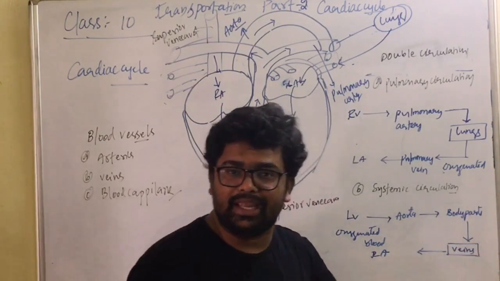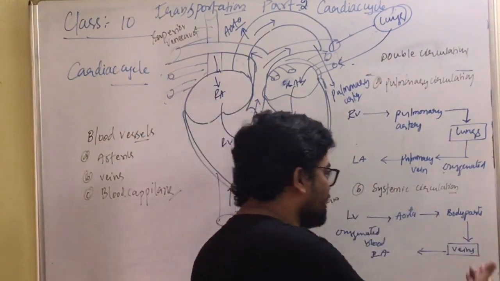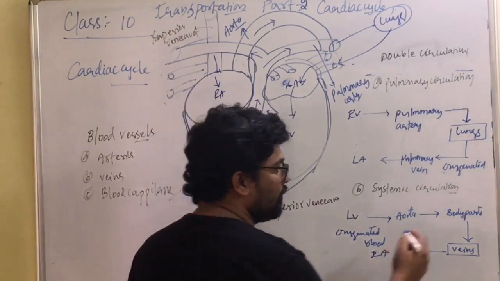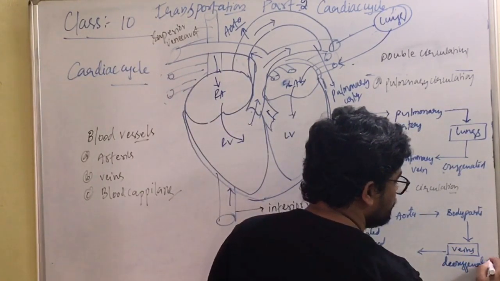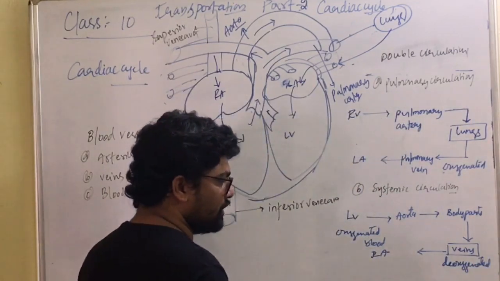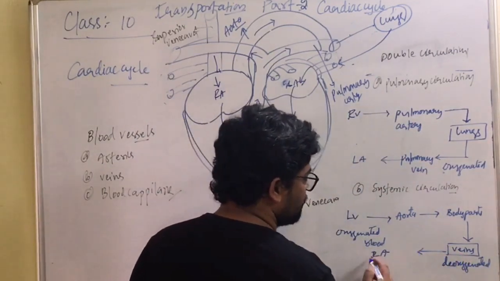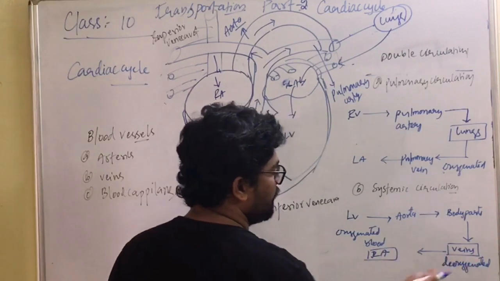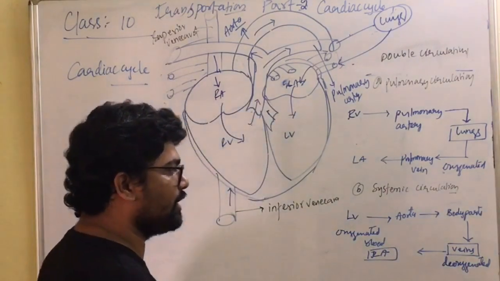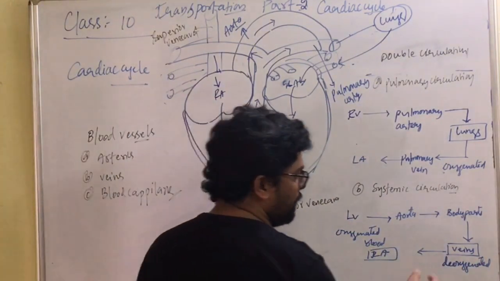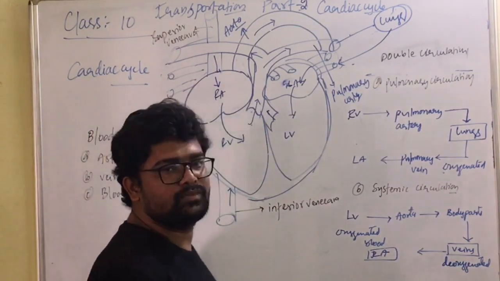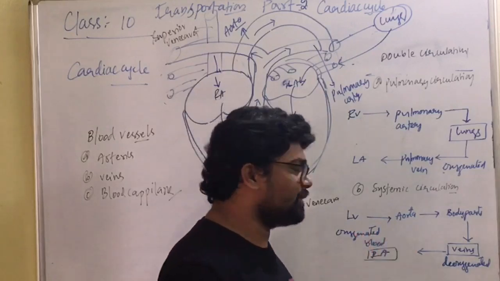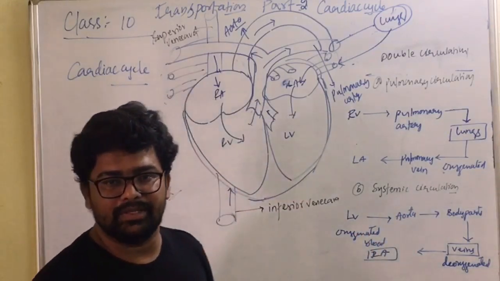From the body parts, again, what happens? Oxygenated blood has been sent, and from the body parts deoxygenated blood has to be collected. So deoxygenated blood from the veins is collected into the right auricle with the help of the superior and inferior vena cava, and then sent into the right ventricle. So this is called systemic circulation. Put together, we call it double circulation.